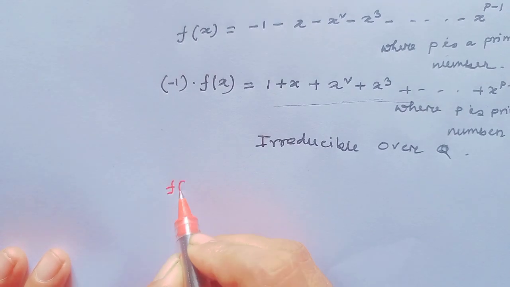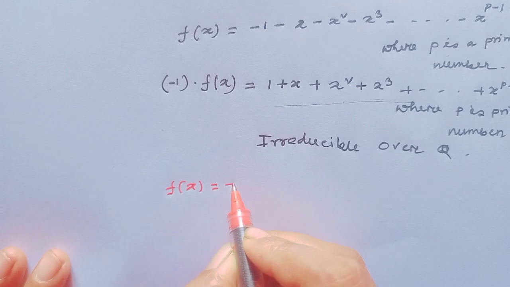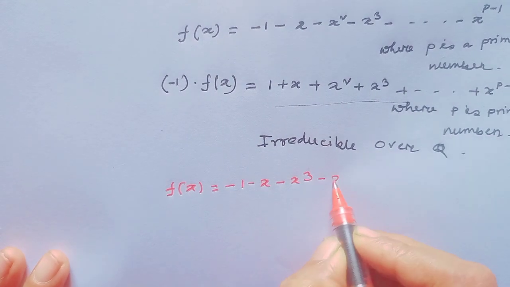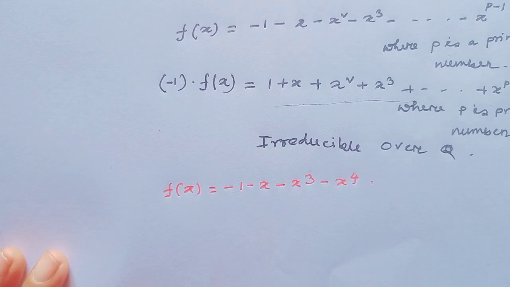Okay. As for example, f(x) = -1 - x³ - x⁴.